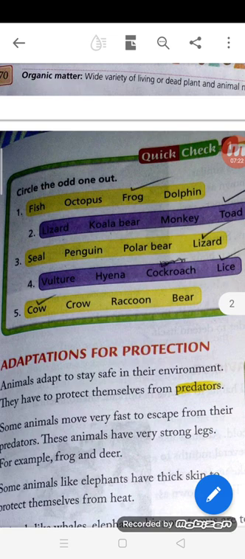That is why. Next, vulture, hyena, cockroach, lice. They are the scavengers, but lice is a parasite. That is the odd one out. And cow, crow, raccoon and bear, among them cow is a herbivore.